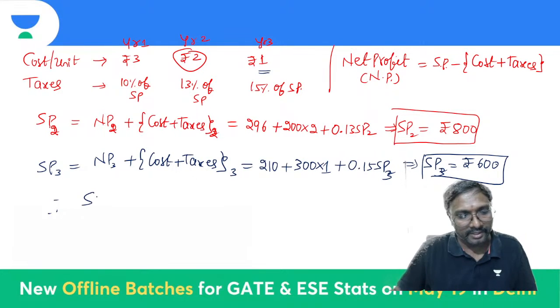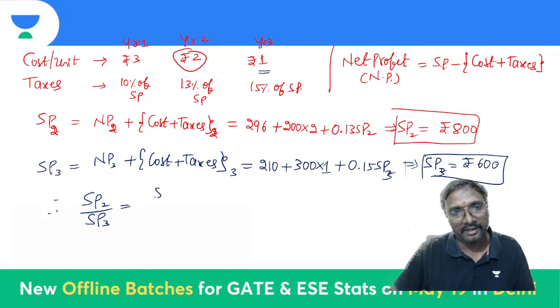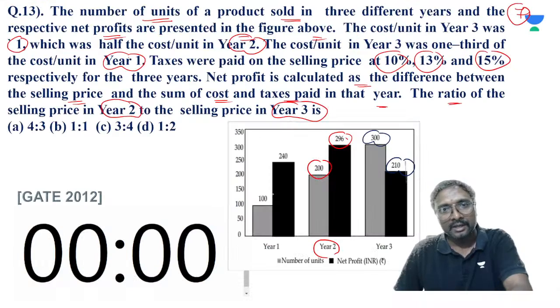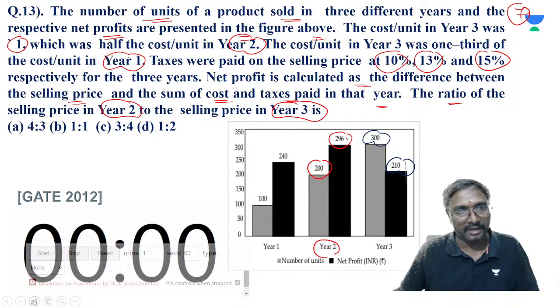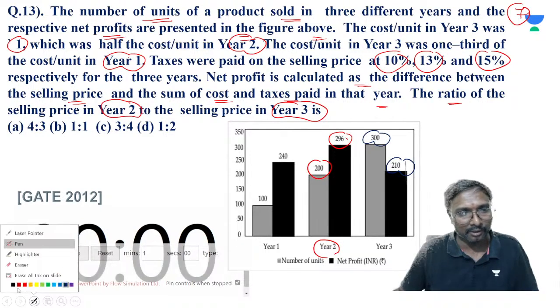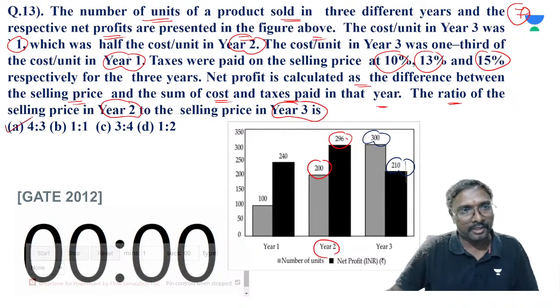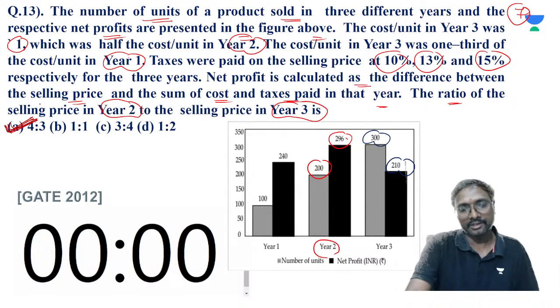So what is the ratio of SP2 by SP3, the selling price in the second year by the third year? That is 800 rupees divided by 600 rupees. So 800 divided by 600 is nothing but 4 by 3, which will be the answer. So which one is the correct answer? Option A will be the correct option.